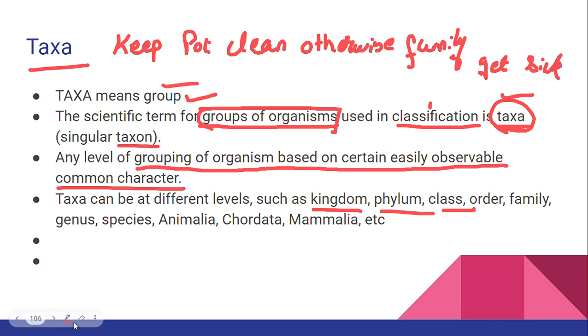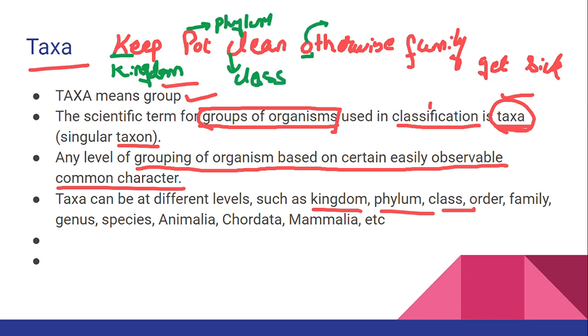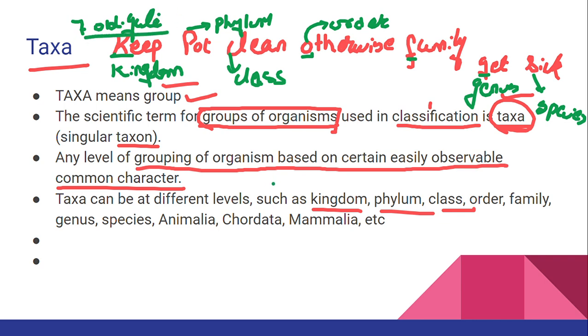This is the mnemonic for this, and you have to remember K for kingdom, P for phylum, C for class, O for order, F for family, G for genus, and S for species. These are the 7 obligate categories or taxa.